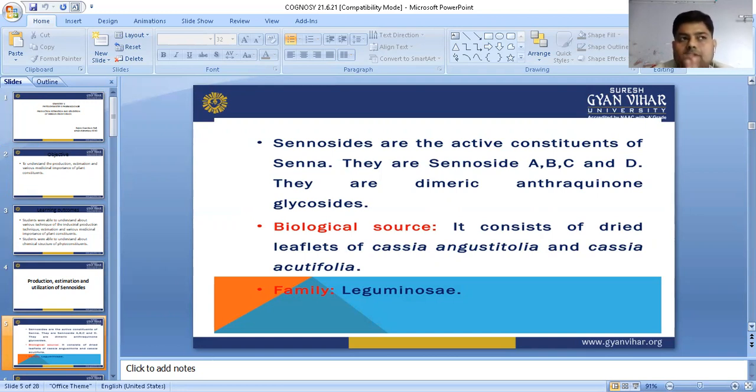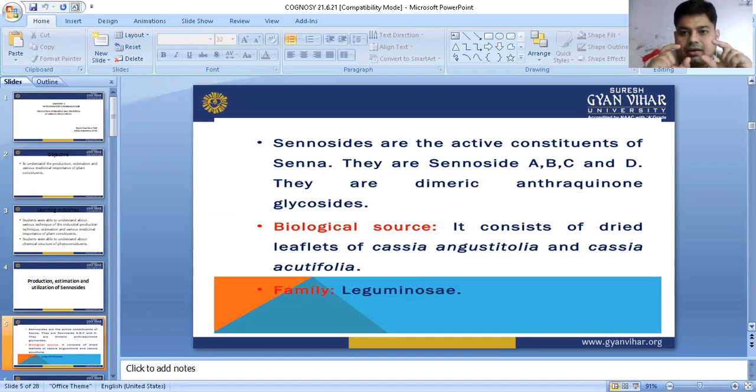That's why we are going to clear all these things, because there are some conceptual points which we are going to speak about while starting the PPT. So I'm going to clear all these points. What is senna, cascara, aloe? What is rhubarb? All these are plants, and we are going to isolate the drug from these plants.